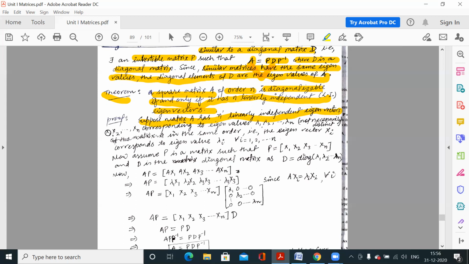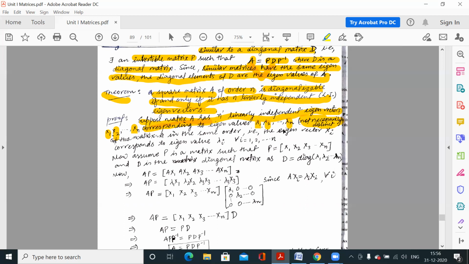So what are those eigenvectors? X1, X2, Xn. These are n linearly independent eigenvectors corresponding to the eigenvalues. We have n eigenvalues because matrix A is of order n: lambda 1, lambda 2, and lambda n. Not necessarily distinct, meaning they may be different or some of them may be equal.